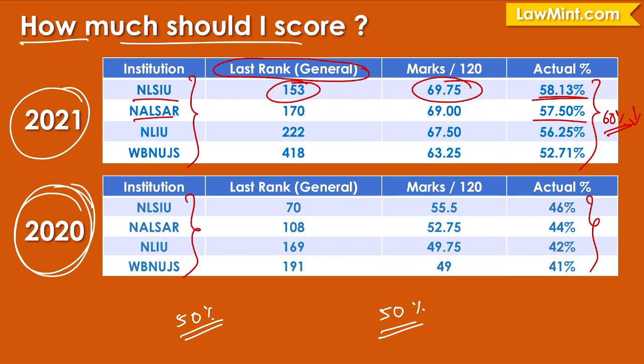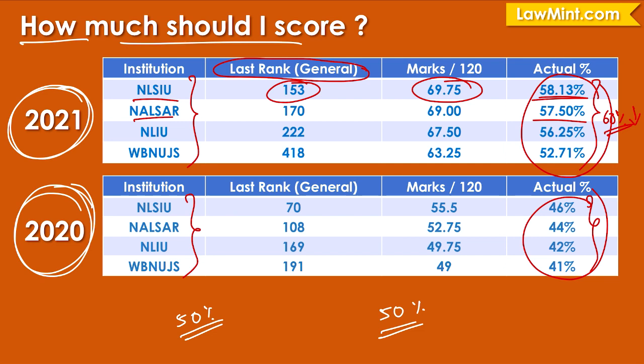And by 2021, students had a better understanding of what to expect, and there was more information available in the market. There were more mock tests available. Therefore, you can see that the marks scored by the students in 2021 have actually gone up. And in terms of the actual difficulty of the question paper, I would say the question paper was probably of equal difficulty both in 2020 and 2021.